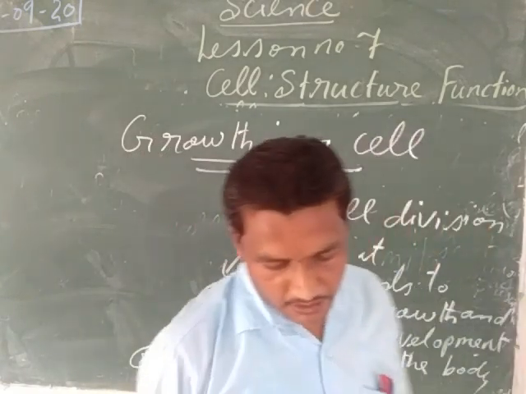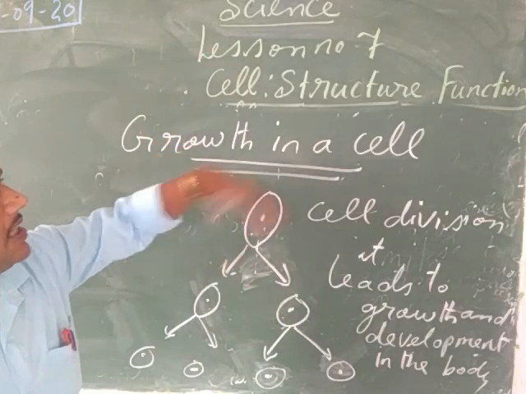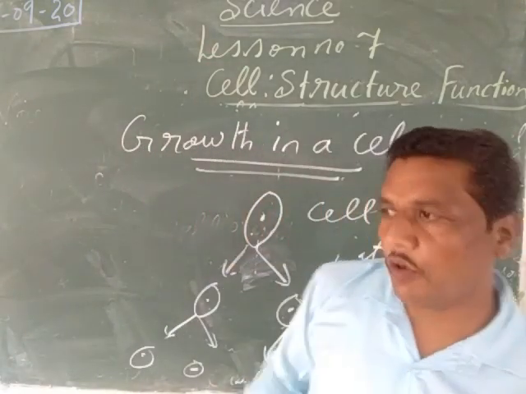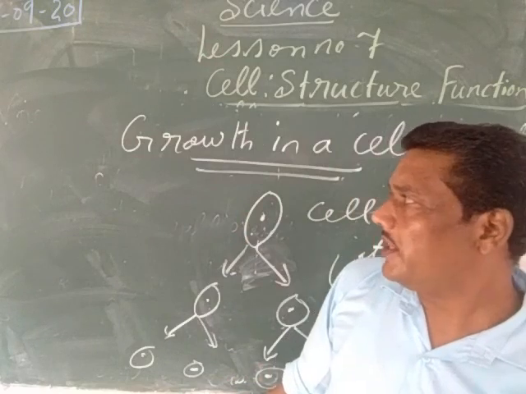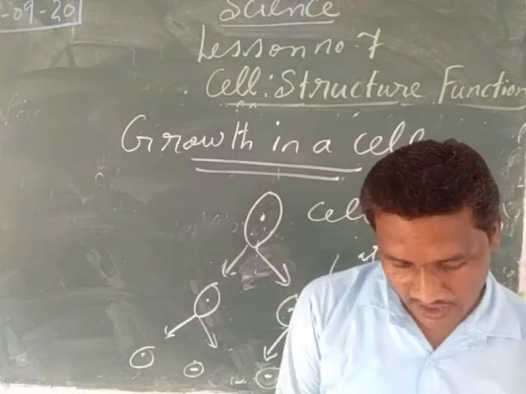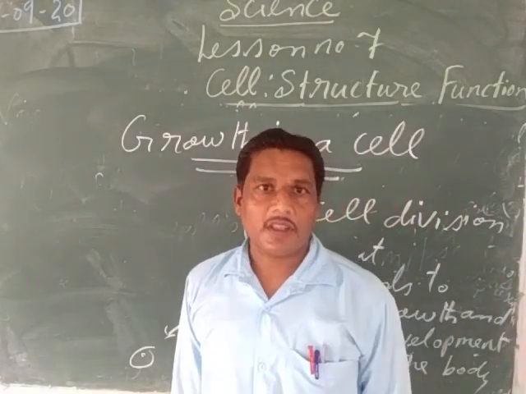So my children, this chapter has got completed, our lesson number 7, the cell structure and function. In our next class, we will give the question answers of this lesson. Please complete these question answers when I give them, and learn these lessons well. So it was all about lesson number 7. Thank you very much.